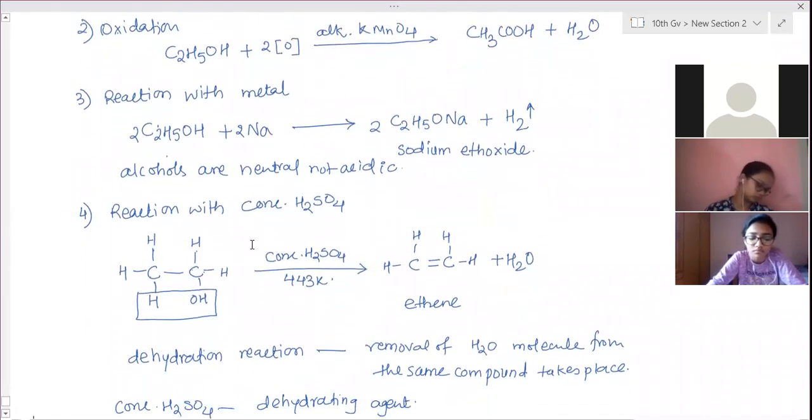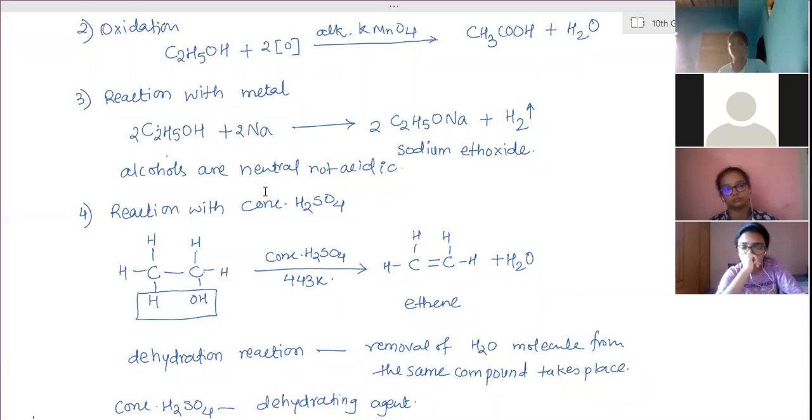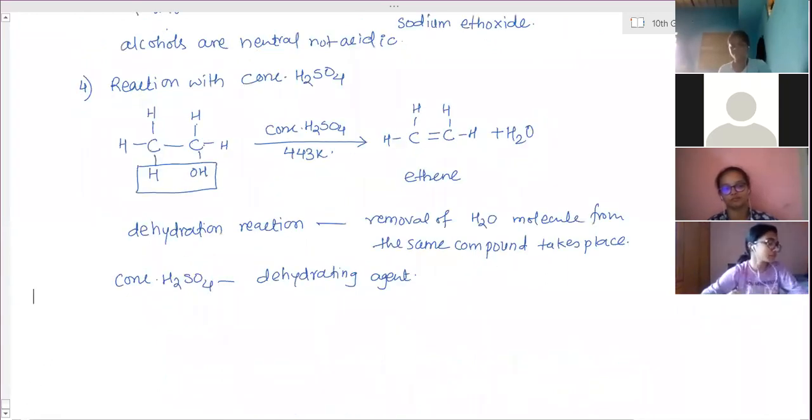So from ethanol, concentrated sulfuric acid is added, then ethene is formed. In propanol, if you substitute concentrated sulfuric acid, then propene is formed. So alcohol gets converted into alkene due to addition of concentrated sulfuric acid. Methene is not there, so it will not form. No reaction takes place with methanol and concentrated sulfuric acid. Okay, so these are the reactions of ethanol.